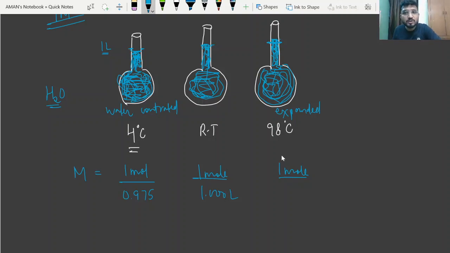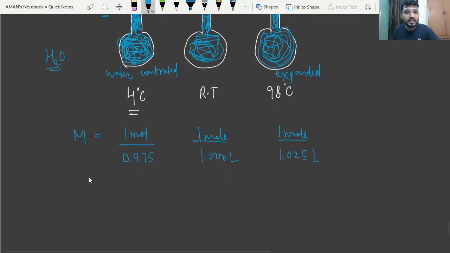At this temperature the volume was 1.025 liter. This was observed, right?